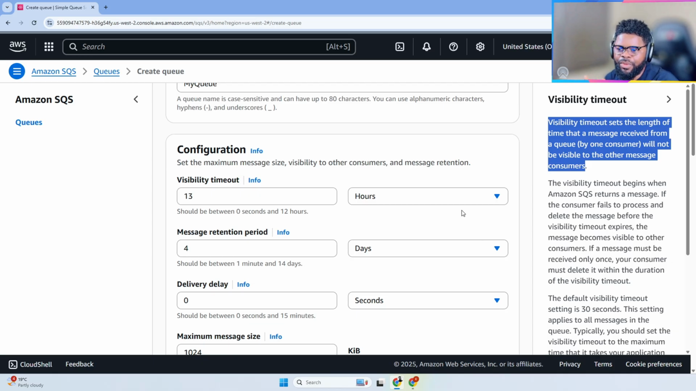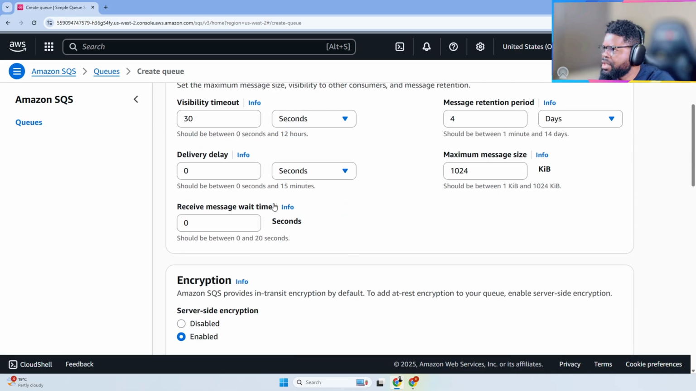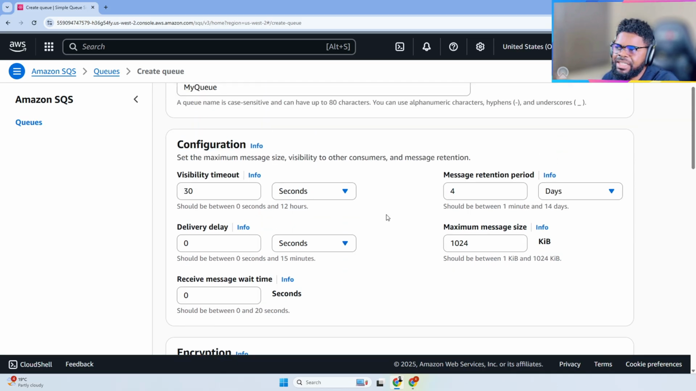These things throw people off when they are getting used to queues. But the whole idea is that when you consume the message as one consumer, how long should it be hidden from other consumers? That's really what it is. Within that time frame, it's not going to be shown to someone else until after that time frame. If you don't do anything, that's when it gets shown to someone else. I'm not sure what the default was, but we will just keep it at 30 seconds.